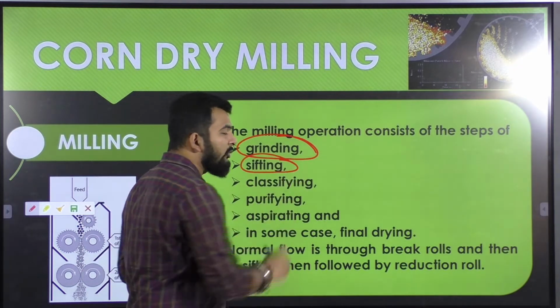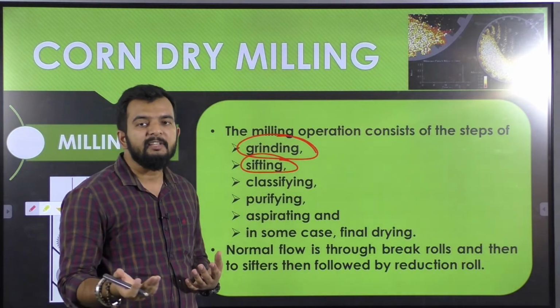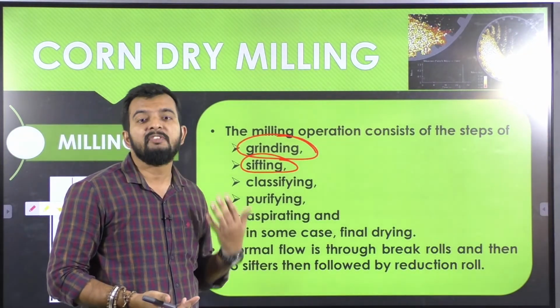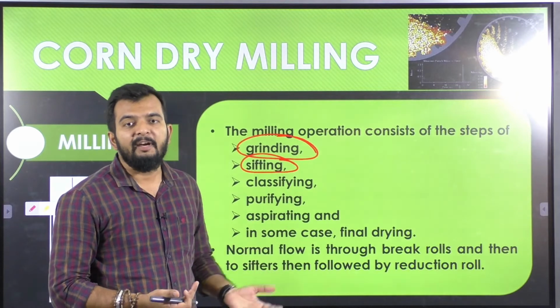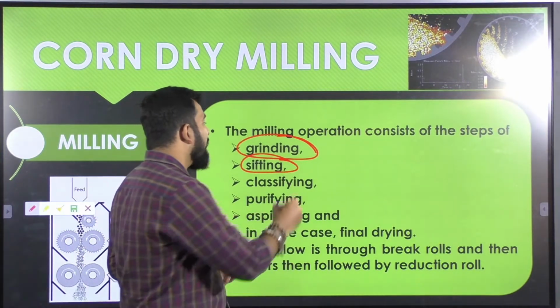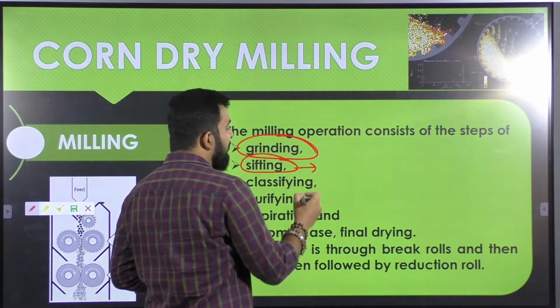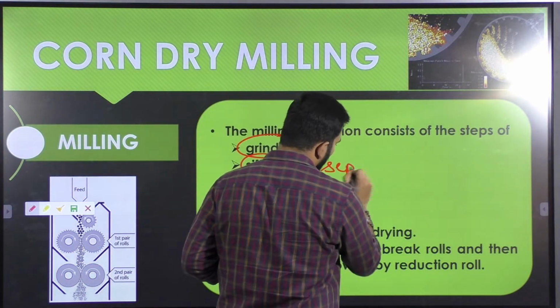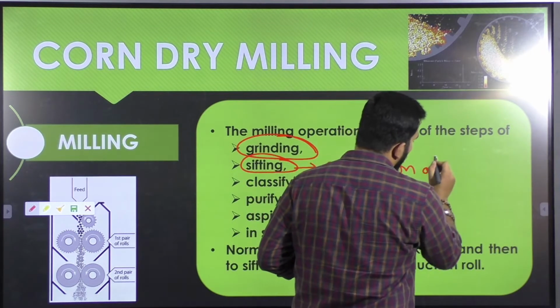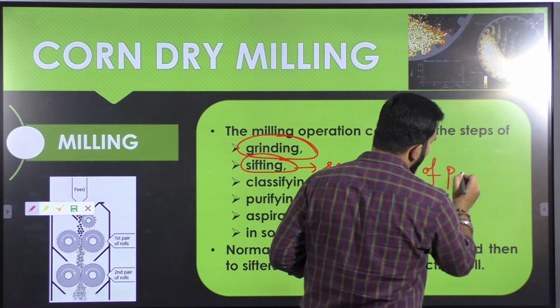After grinding, you will get a mixture of different particle sizes. That needs to be separated because application depends on the size of the particle. Finer particles can be used in flour or as cornstarch. So after grinding, sifting will take place, that is separation of these particles based on particle size.